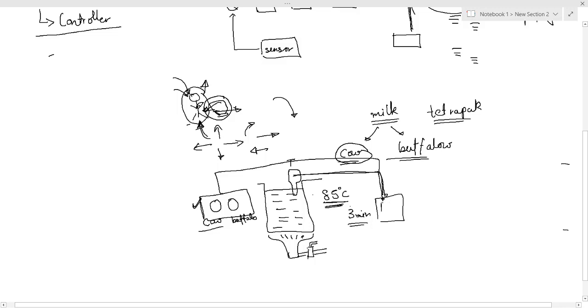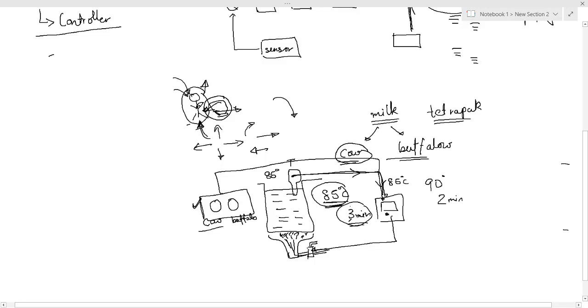Now based on the code inside it, that for cow it is 85 degrees Celsius for 3 minutes, and for buffalo it is 90 degrees Celsius for 2 minutes. These are completely random values, but based on this, the decision will be taken by the controller, and it will send a signal to the valve. The valve will allow the gases to go into the heating chamber. Over here, because of the flame, the milk's temperature will be increased. As the milk's temperature goes on increasing, the temperature sensor will note the change in temperature. Say it reaches 85 degrees Celsius. Immediately it will send a signal to the controller that 85 degrees Celsius has been reached.